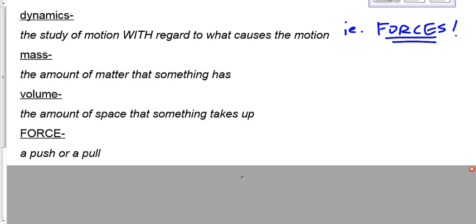Now, we can get into some pretty complicated types of forces, but in the end, what all of those forces do, complicated or non-complicated, is either push something or pull something. That's it. We just talked about electric force in Physics 30 over the last couple of days, and we introduced something else with electric force this morning. We defined electric force as the push or pull due to some electric charge, right? It's a push or a pull, even in Physics 30. It doesn't get crazier. The definition is still a push or a pull.